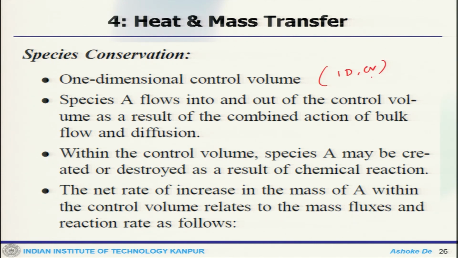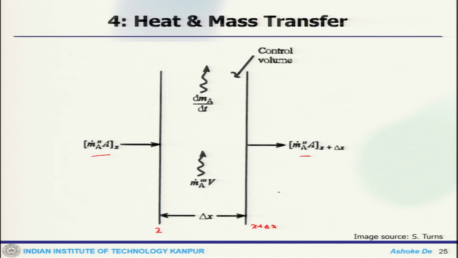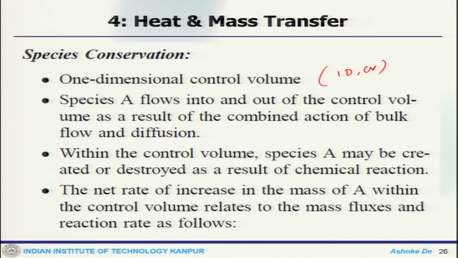Species A flows into and out of the control volume due to the effect of bulk flow and diffusion. Within the control volume, A may be created or destroyed as a result of chemical reaction, and the net rate of increase of mass A within the control volume relates to the mass flux and the reaction.